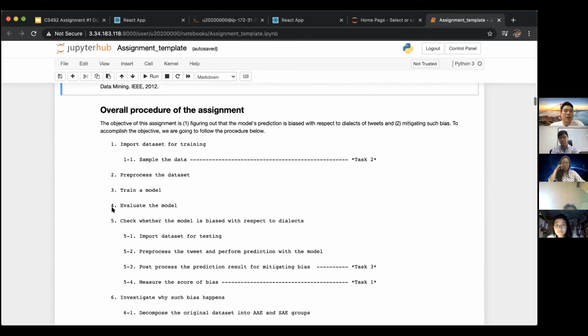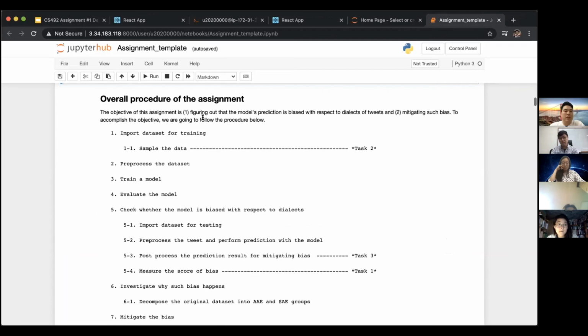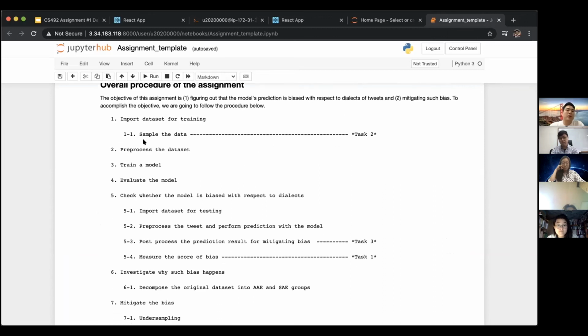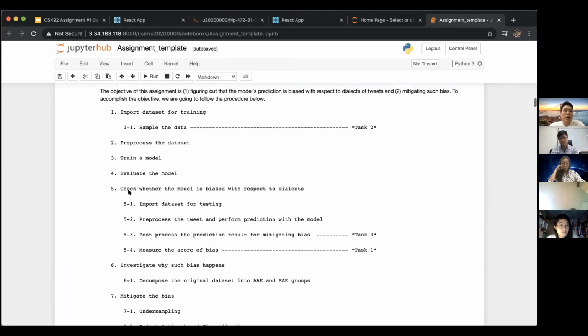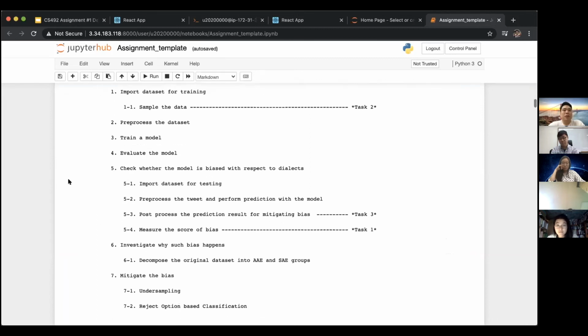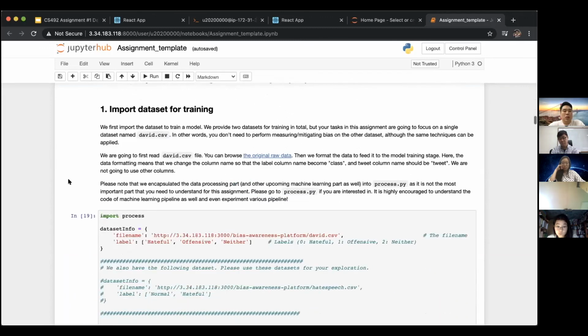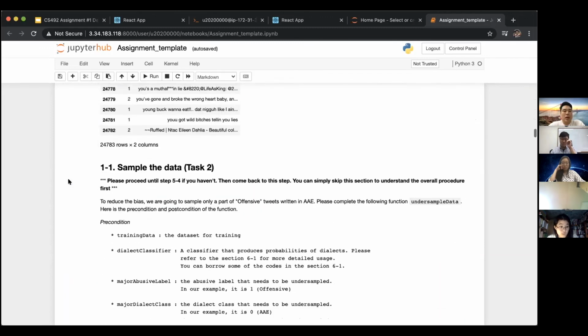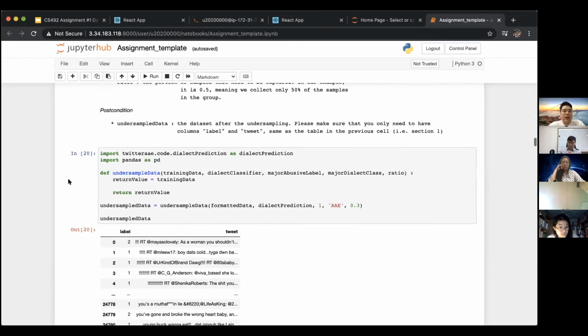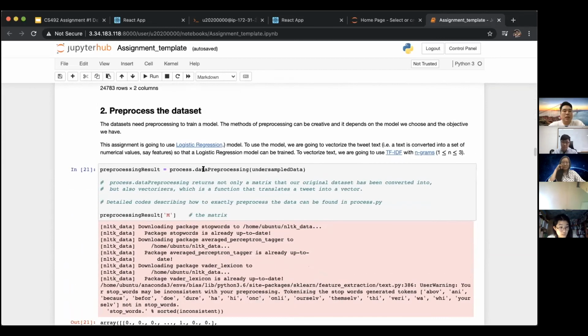And there is an overall procedure of this assignment. So first, import the data set and train the model, evaluate the model, and so on. But here, all the machine learning related complex computations are already given. So you don't have to implement anything. And we pretty much encapsulated things that are not really important, let's say data processing.